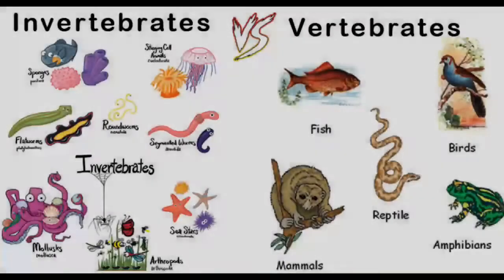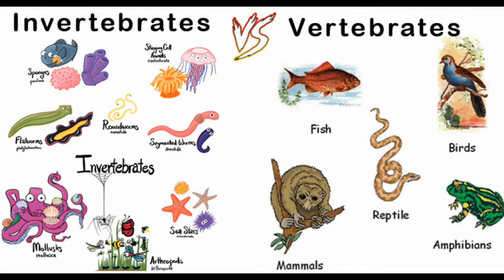So from one cell we have grown to a few cells, then from a few cells we have grown to this much big body. So you see there are a few divisions of animals that are visible on the planet Earth. There are mainly two types of animals on our Earth, that are invertebrate animals and vertebrate animals. So let's talk about invertebrate animals.